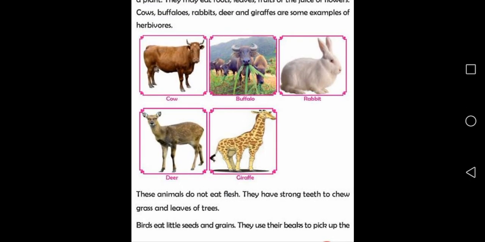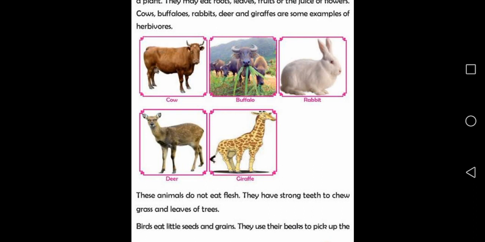And these animals do not eat flesh. Remember, herbivores never eat flesh. They have strong teeth to chew grass and leaves of trees. This I have already explained. Birds eat little seeds and grains. They use their beaks to pick up the seeds from the soil.